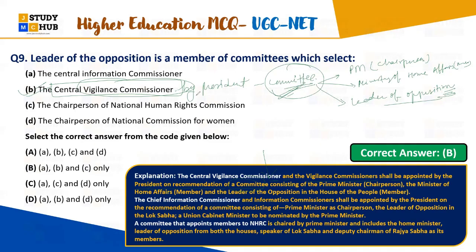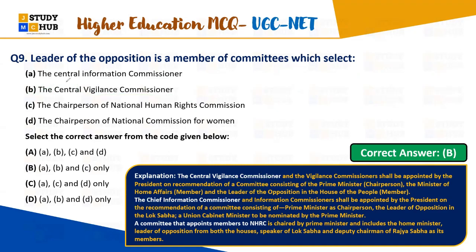So it is important to note that in the committee for the Central Vigilance Commissioner, our Leader of the Opposition is also a member, right? So it is a very in-depth question. Now the Chief Information Commissioner: look at this also. The Chief Information Commissioner shall be appointed by the President on the recommendation of a committee consisting of the Prime Minister, the Home Minister and the Leader of the Opposition from both houses, the Speaker of the Lok Sabha and the Deputy Chairman.